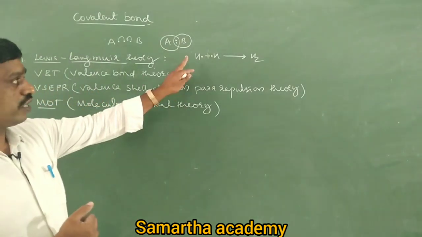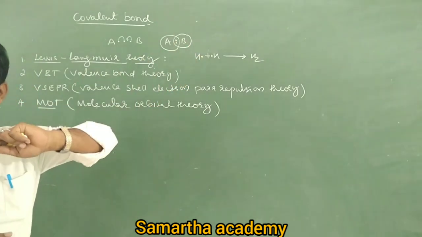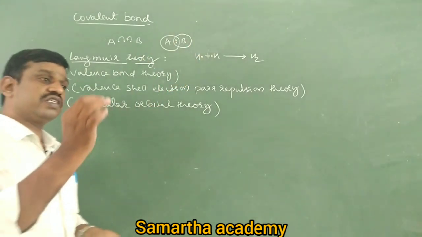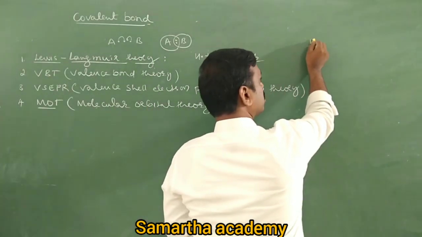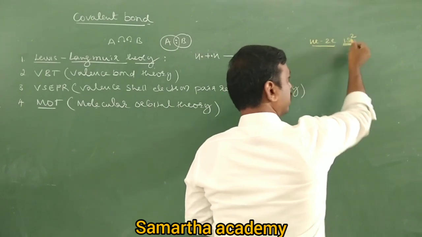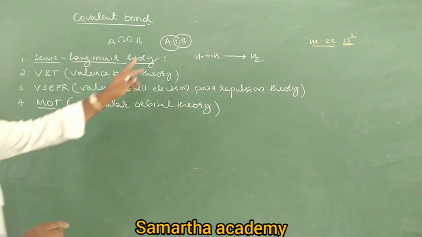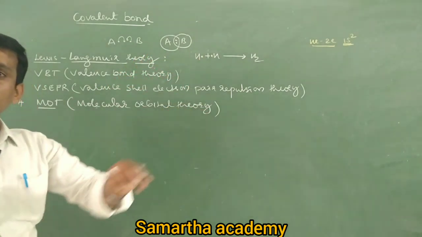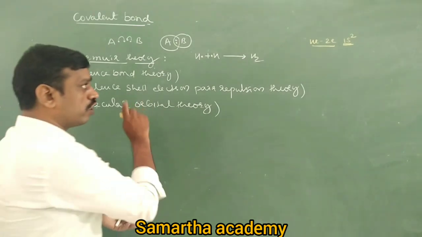Now tell me, does it have 8 electrons? No. But there is one exception, helium. Helium is stable due to its doublet electronic configuration. Helium has only 2 electrons, but it is most stable due to the doublet or duplet configuration. Therefore, here each hydrogen tries to attain at least 2 electrons to become stable. So what do they do?